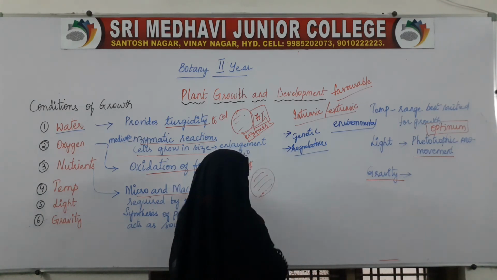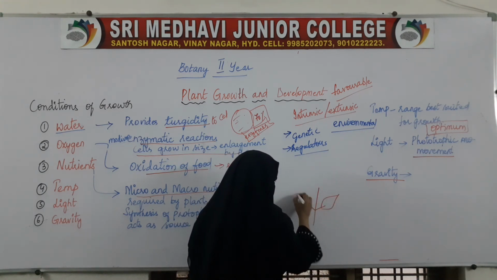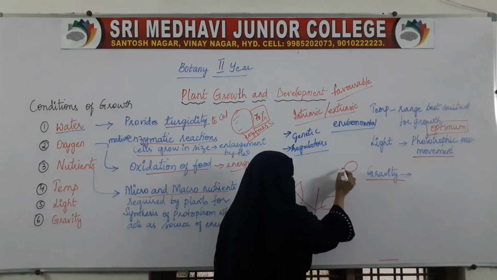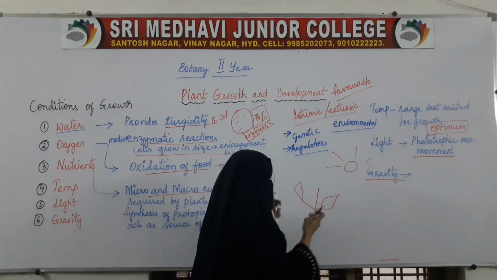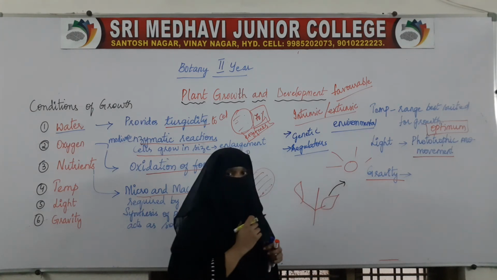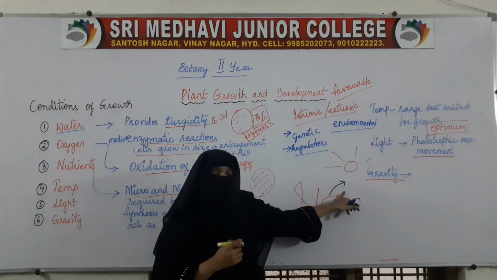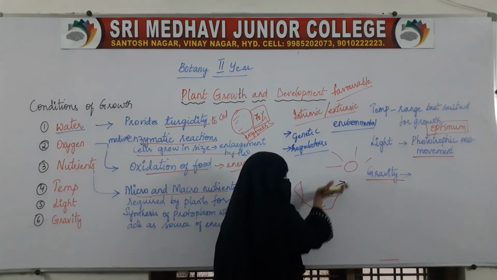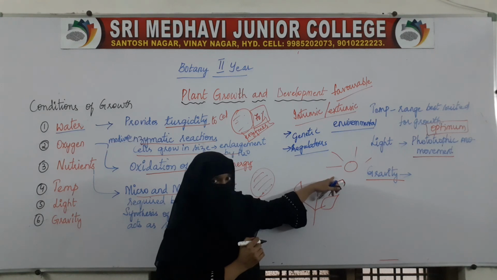For example, if this is a plant, and here this is the sunlight. Here the plants tend to bend in the direction of the sunlight. This property is called as phototropism. Here the shoot will be growing towards the light.